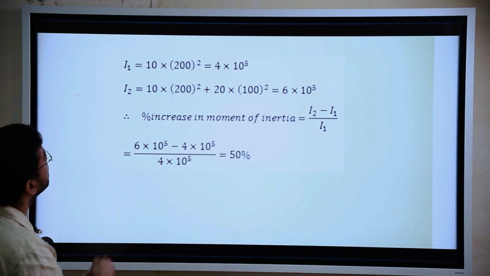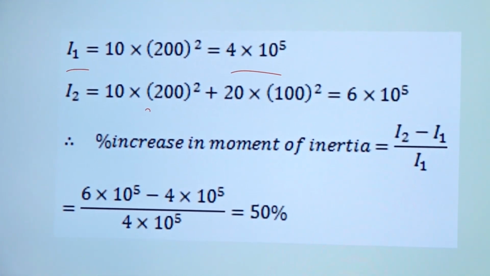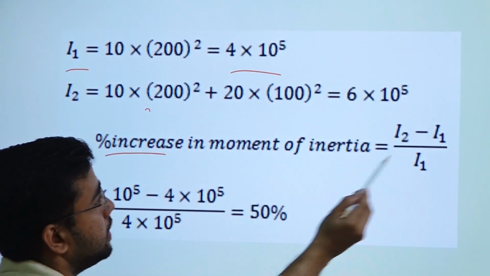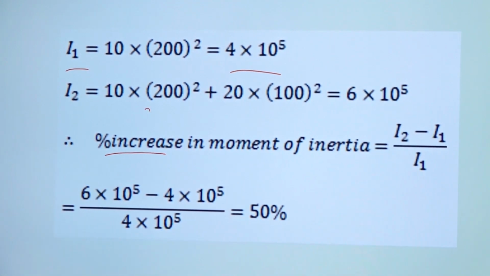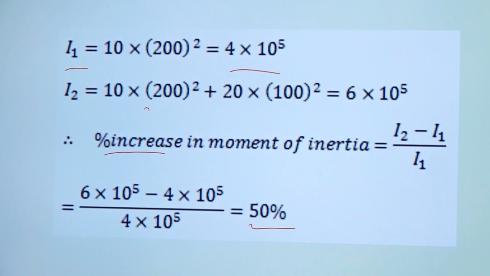You can see I1 is 4 into 10 to the power 5, I2 is 6 into 10 to the power 5, and percentage increase is (I2 minus I1) by I1, and that you will get around 50%, right? So that will be the answer.